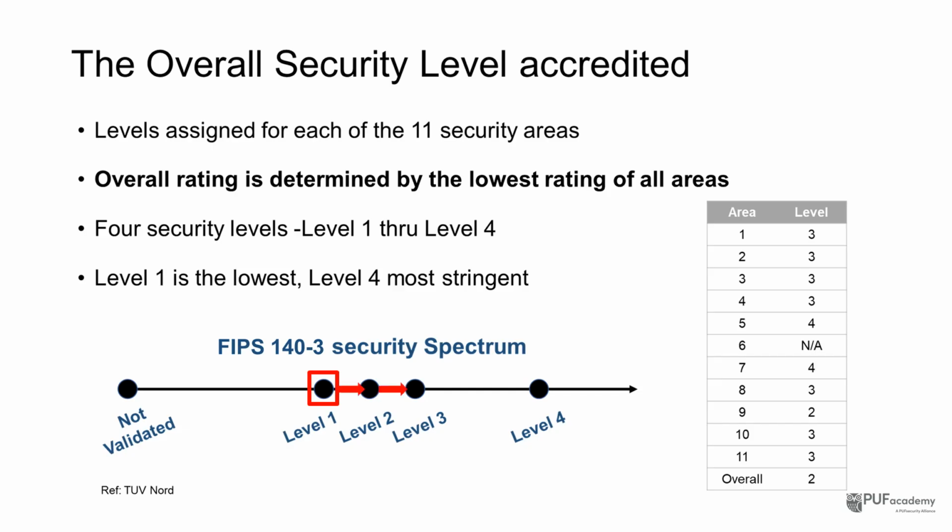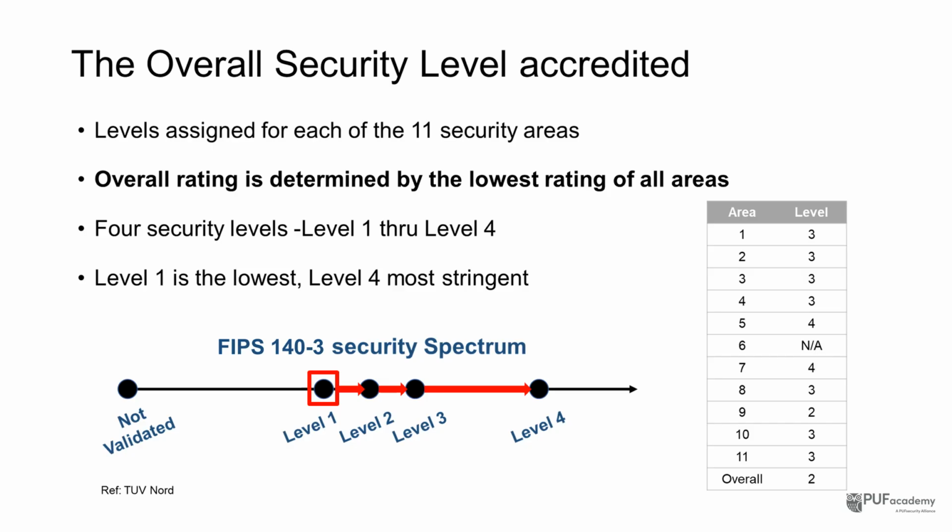Once you have level 1, moving up to level 2 or level 3 is more of a steady climb. You add visible tamper protection, then tamper detection and response, and you upgrade authentication from role-based to identity-based. In other words, you're strengthening on top of what you already built.